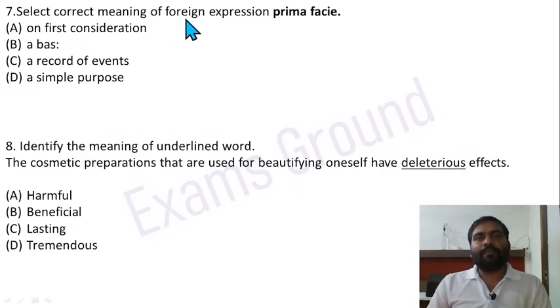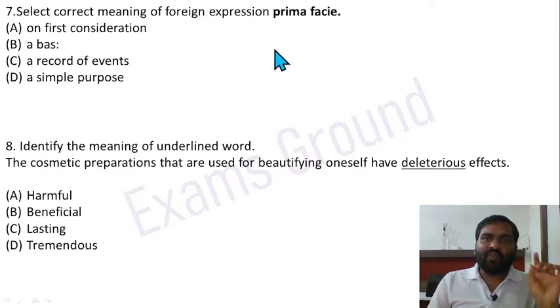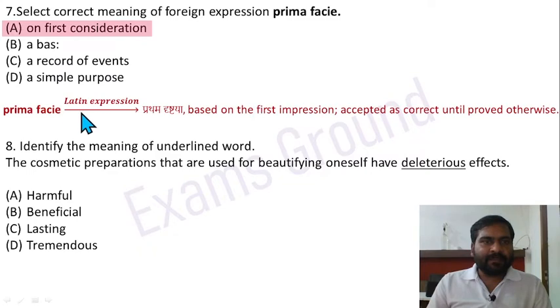Question 7. Select the correct meaning of the foreign expression prima facie. So prima facie is a Latin expression, and in every exam of the general part in CUET, they are asking one Latin word. In each set I have seen this almost. Prima facie is a Latin expression and its meaning is pratham drishtya, based on the first impression, accepted or correct until proved otherwise. Option A is correct, on first consideration.